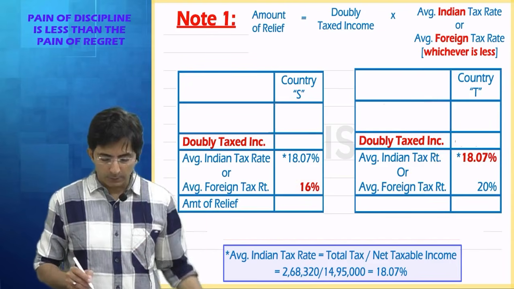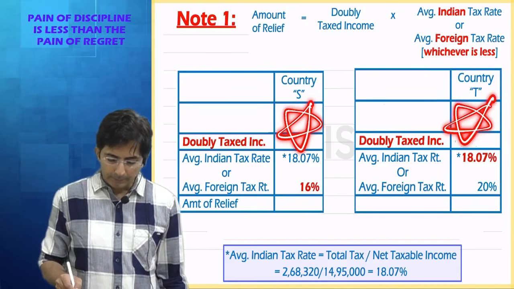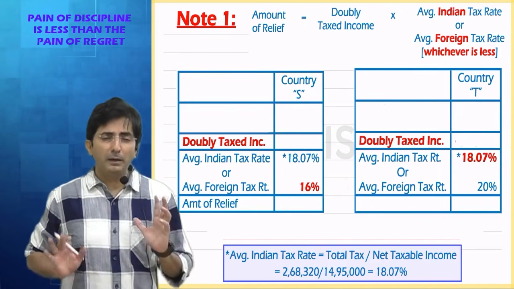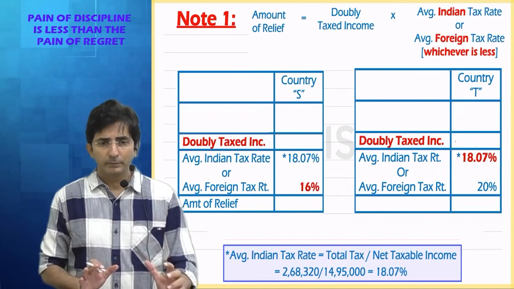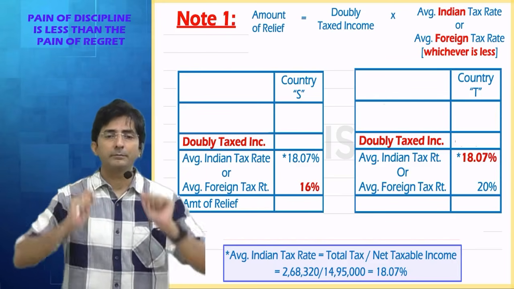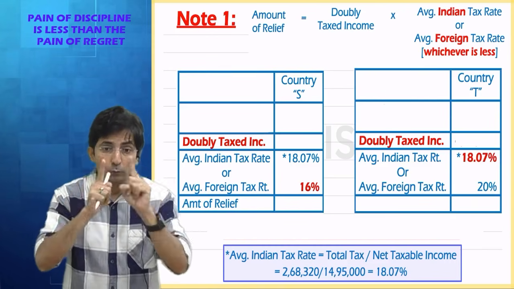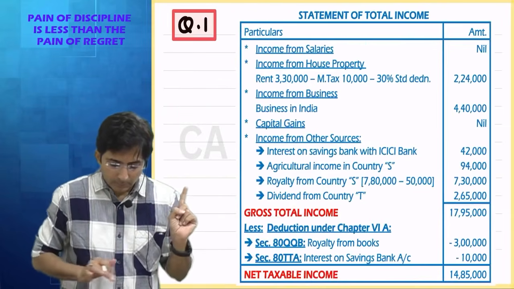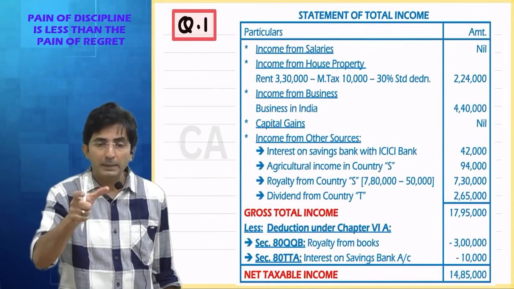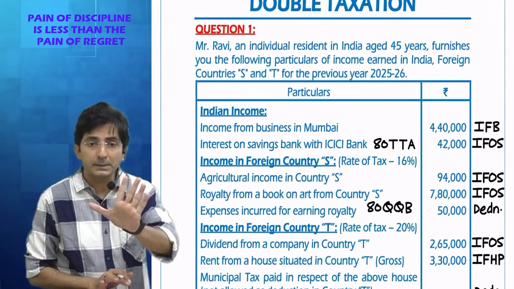Now, trust me, in doubly taxed income your students make most of the errors. You try to find out first what amount will come here, what amount will come here, and eventually you will multiply by this percentage. Tell me, what do you mean by doubly taxed income? Income which is being double taxed, and it is only the foreign income. Now my eyes will be only on foreign incomes. Look, and always find out from the answer. If you try to find out the doubly taxed income from the question, you will always make a mess.